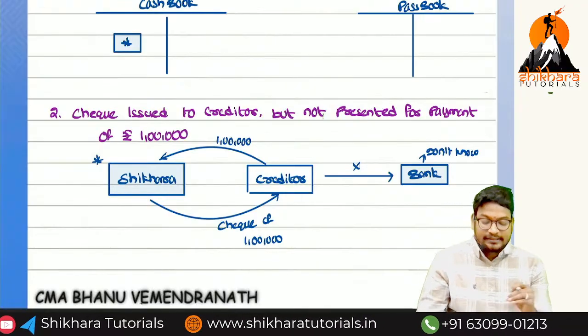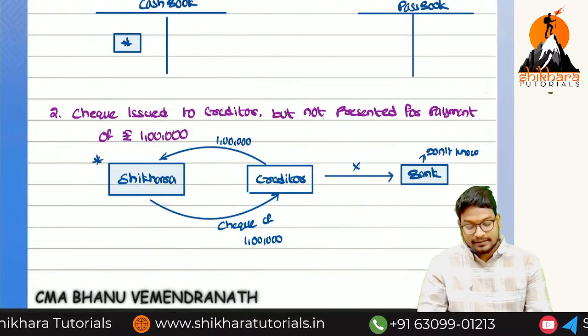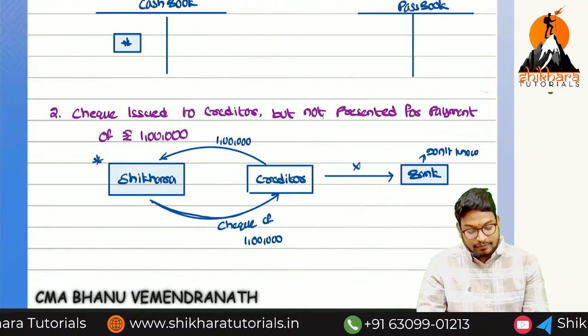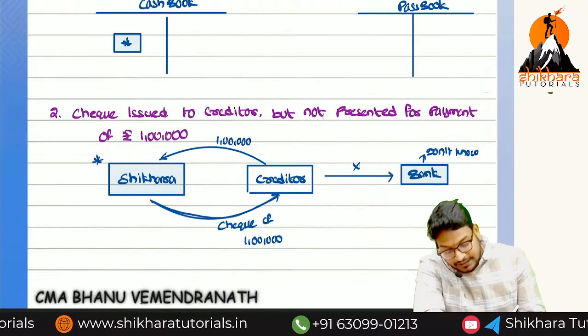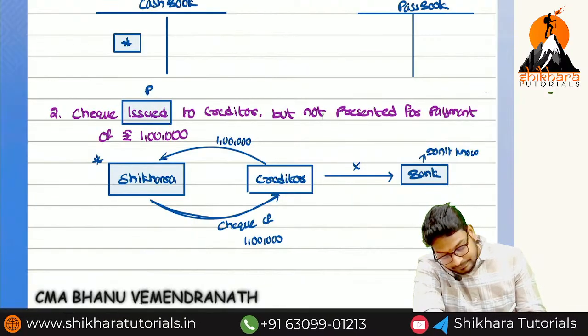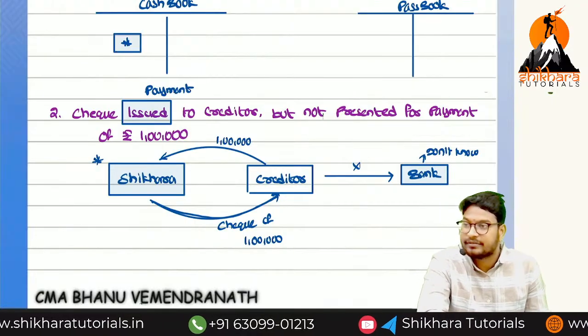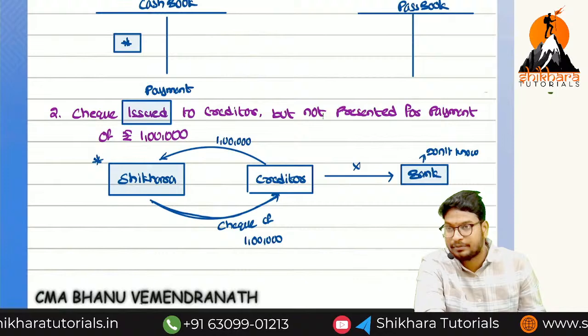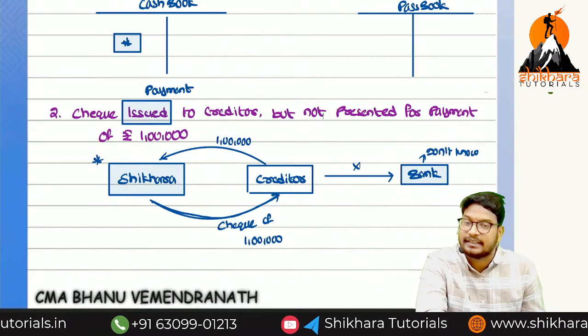Now this particular transaction, we need to record in which book? In the cash book. We are issuing the check, so issued means nothing but we can consider it as payment. You can consider it as what? Payment. Is there any doubt up to here? Directly we need to record in the cash book. Which side? Credit side.